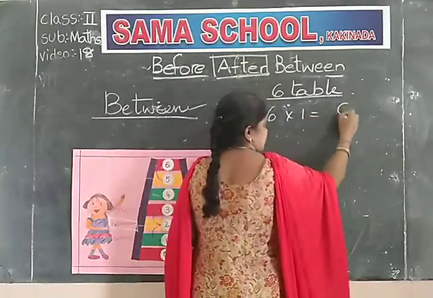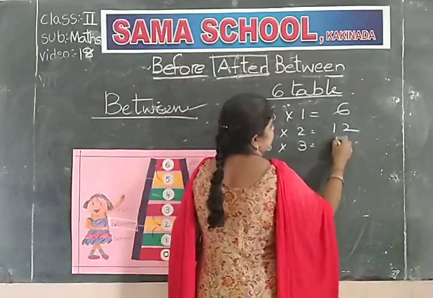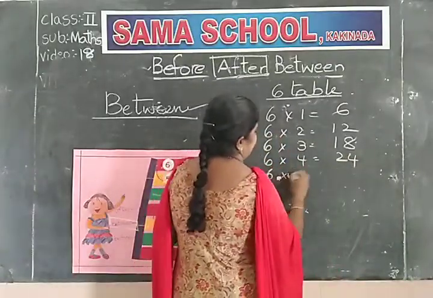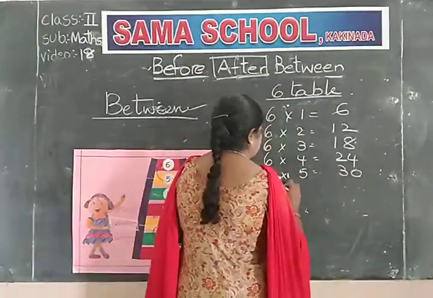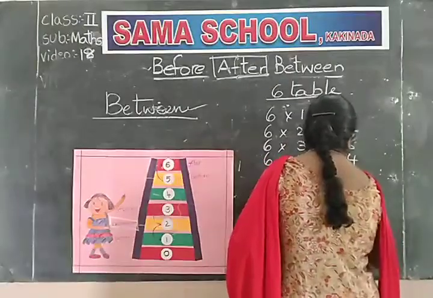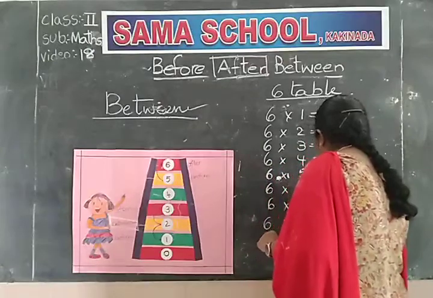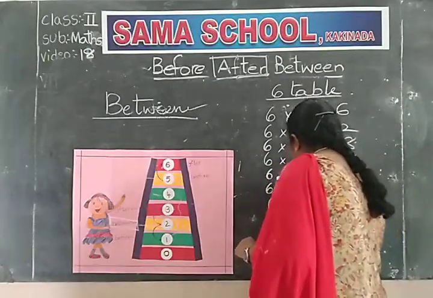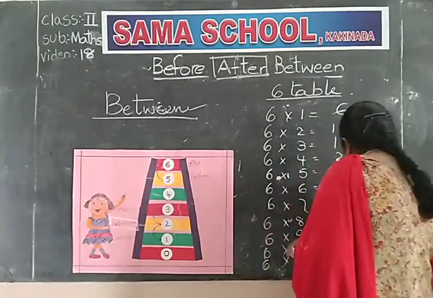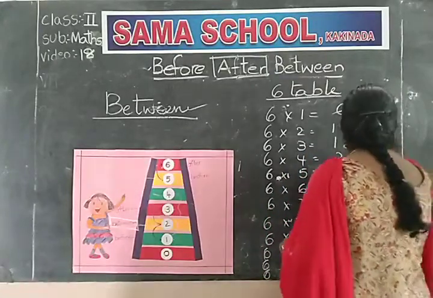6 ones are 6. 6 twos are 12. 6 threes are 18. 6 fours are 24. 6 fives are 30. 6 sixes are 36. 6 sevens are 42. 6 eights are 48. 6 nines are 54. 6 tens are 60. 6 elevens are 66. 6 twelves are 72.